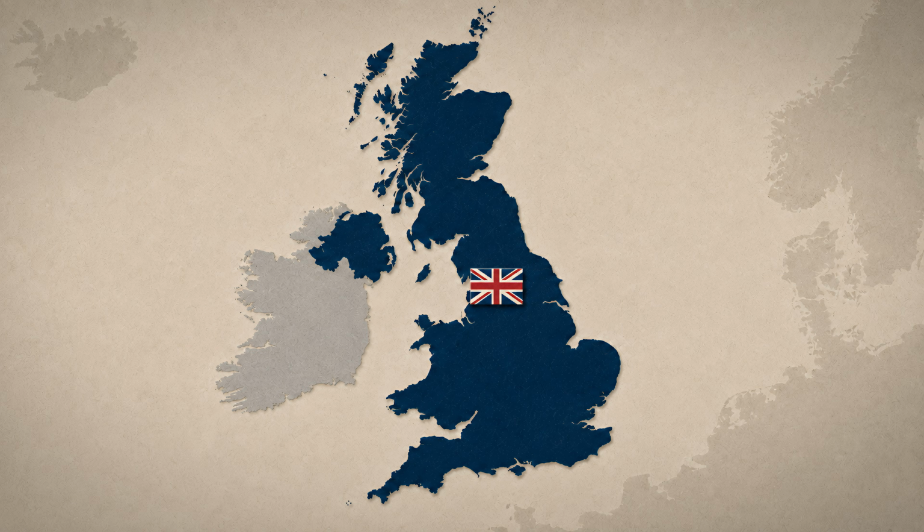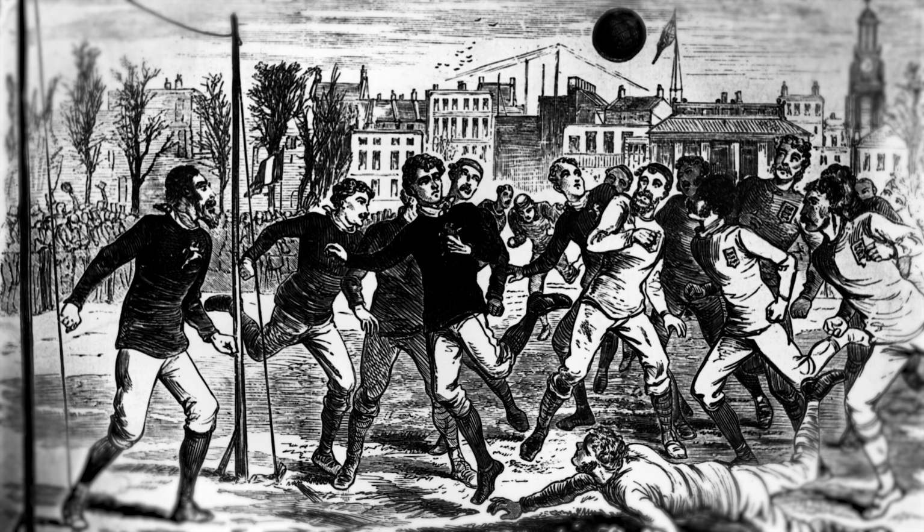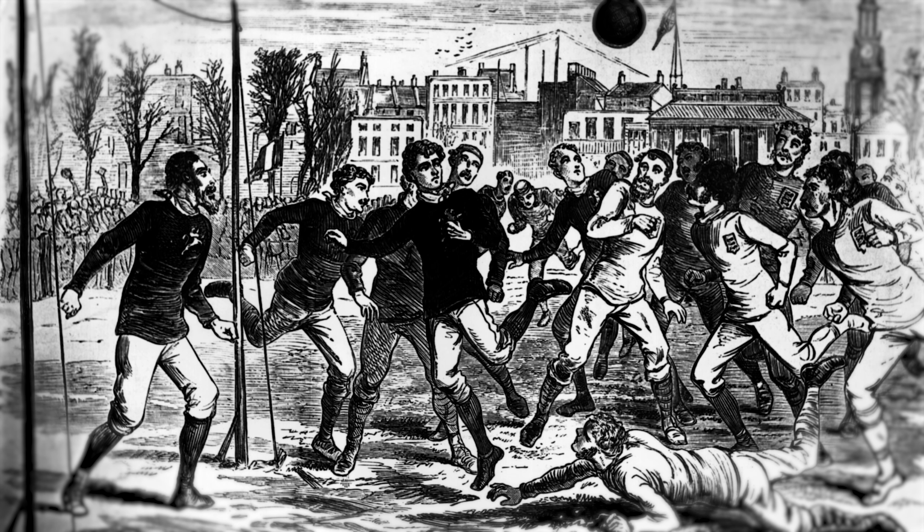This is the United Kingdom on a political map, one sovereign country. But switch to the map of international football and the UK disappears. In its place are England, Scotland, Wales, and Northern Ireland. The reason is football history. England and Scotland played the first official international match in 1872.